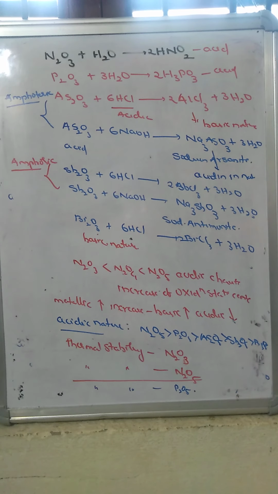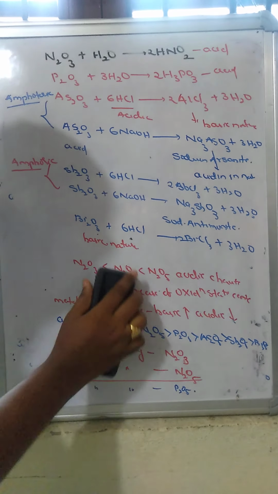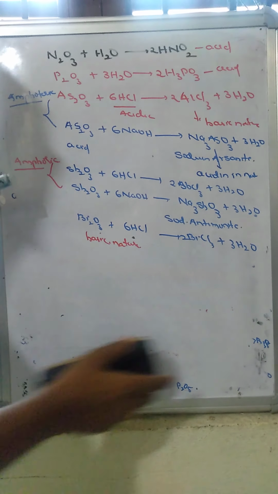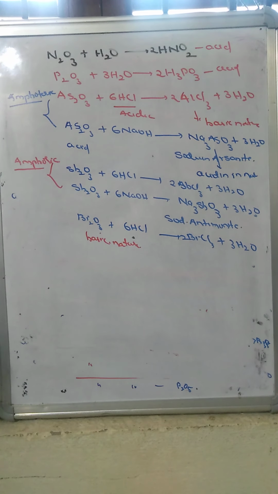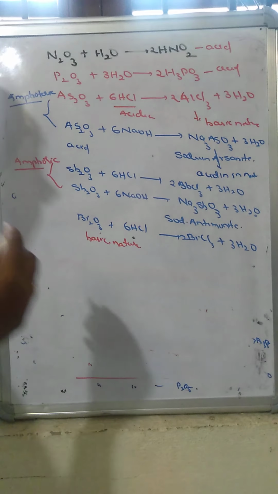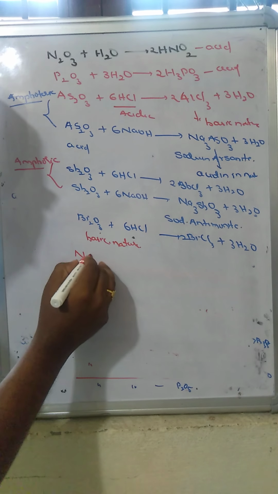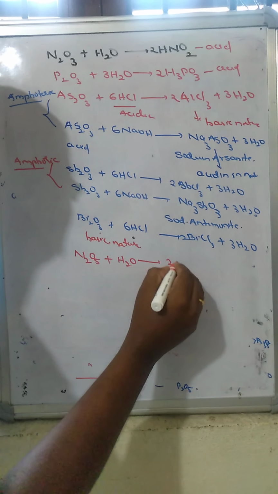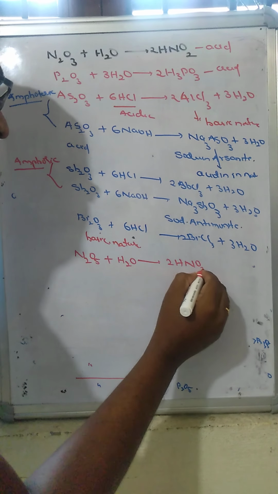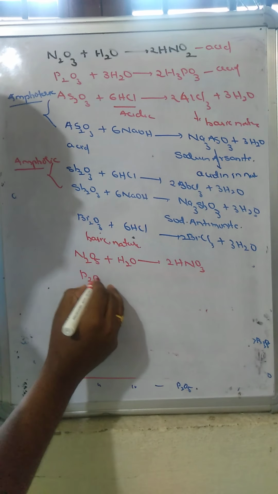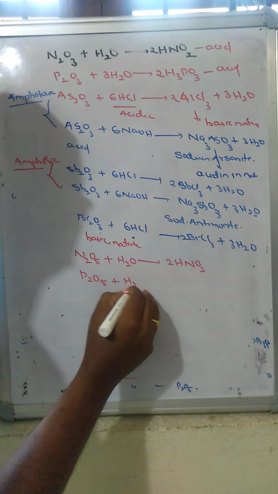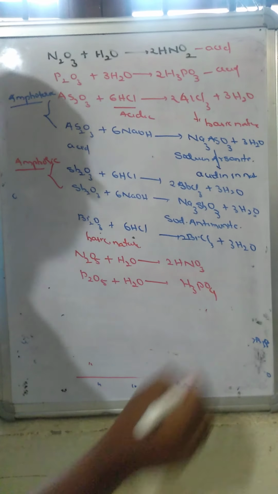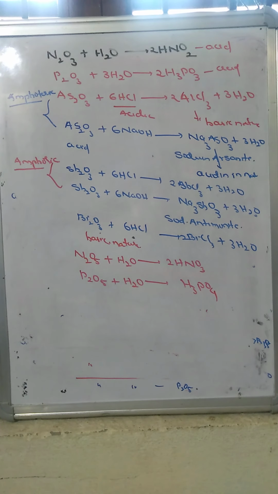In a similar way, we will look at the pentoxides. Which type of oxides or formations are taking place? Now nitrogen pentoxide, N2O5, when dissolved in water leads to formation of 2 moles of nitric acid. Now phosphorus pentoxide, when dissolved in water, leads to formation of phosphoric acid, H3PO4.